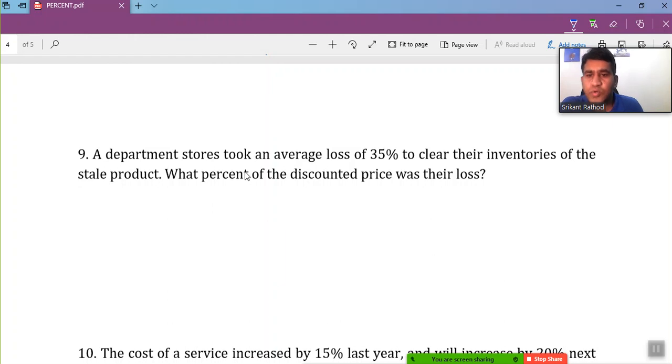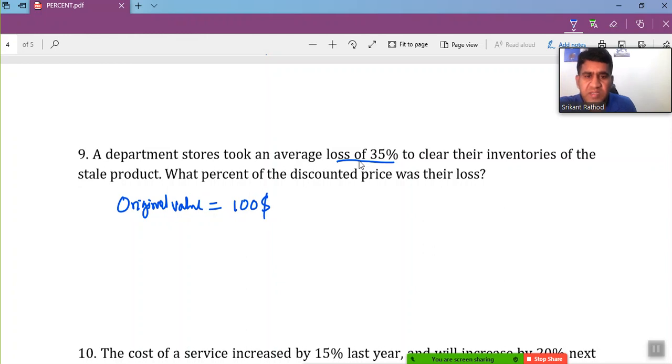A department store took an average loss of 35% to clear their inventories of a stale product. So they are taking an average loss of 35%. Now what percent of the discounted price was their loss? Still I don't know my original value. So here we can consider the original value of the departmental store as $100.